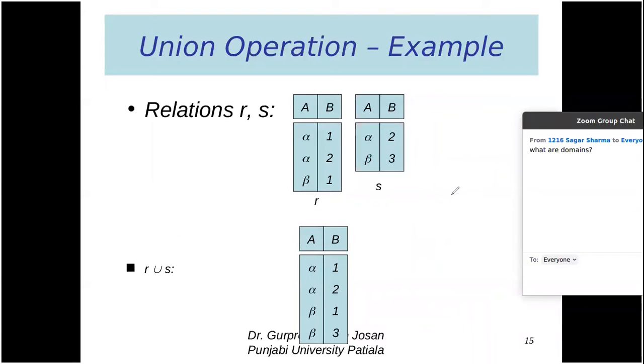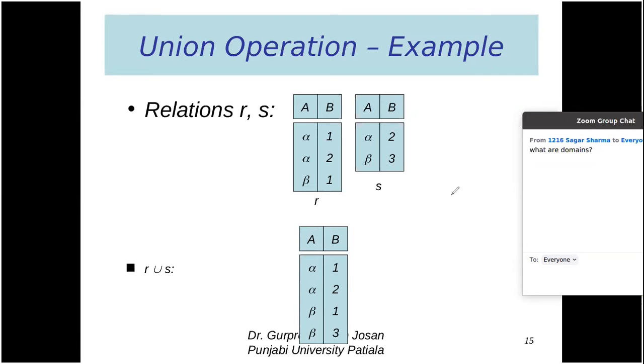So the domain of that particular field is the set of all possible values that can be placed in that particular field. So age is a domain. The domain of the age field is from 0 to 1. The domain of the name field is all the possible sequences of characters. That is the domain of the name field.